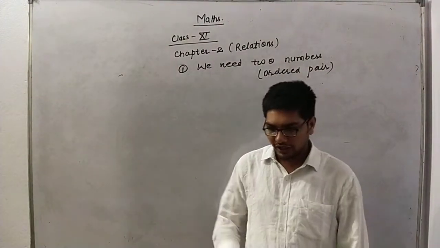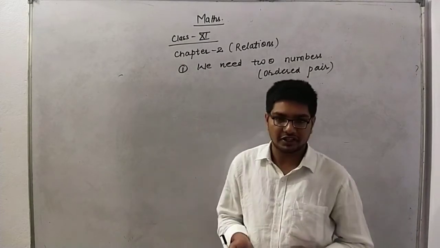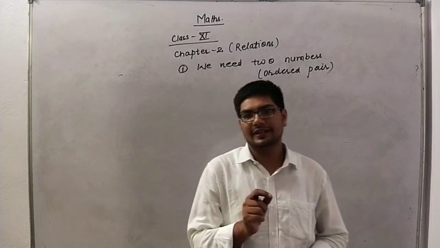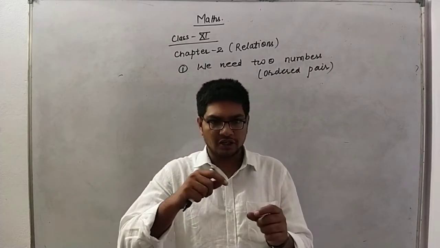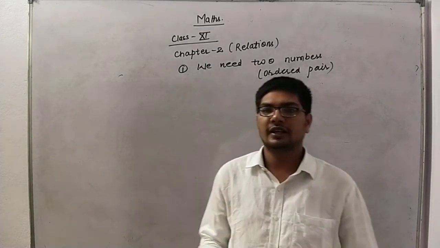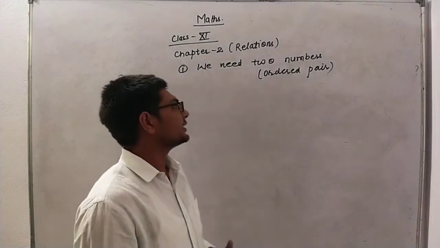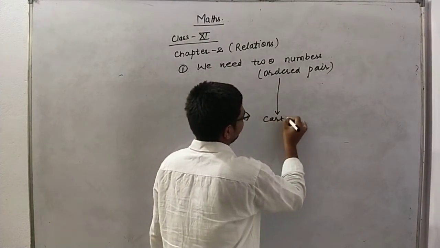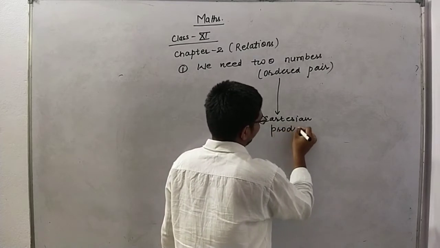Because if the position changes, then obviously the relation will change. So not only a pair, but an ordered pair is necessary here, because the position of both the numbers is also important. Ordered pairs are derived from the Cartesian product of sets.